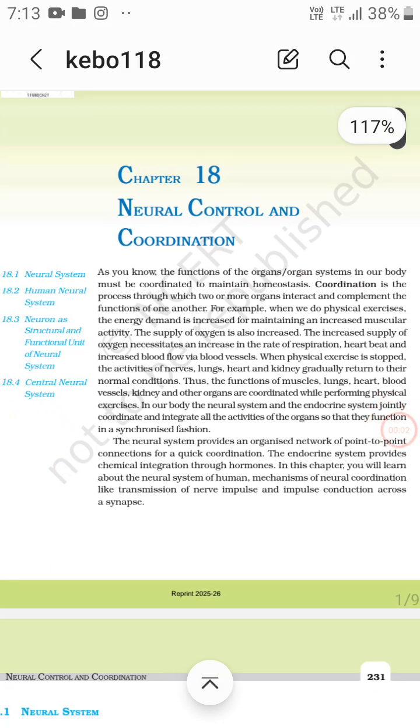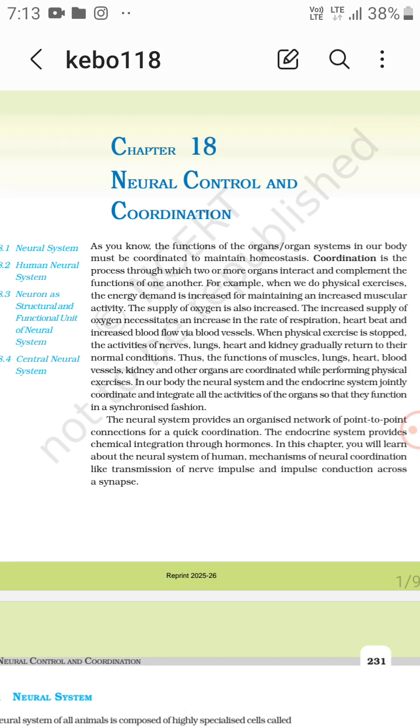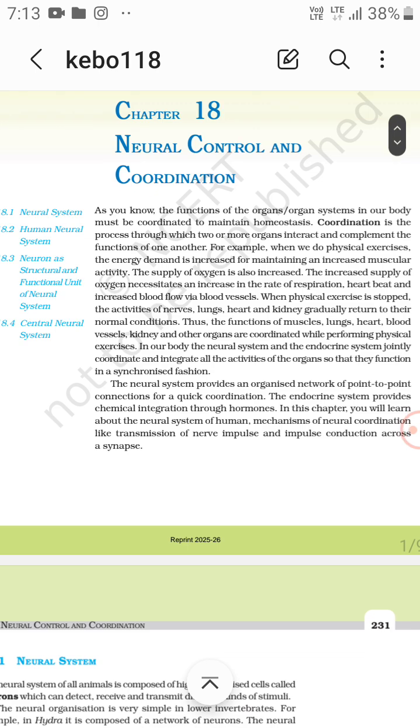Now, chapter 18, that is neural control and coordination. So we are going to study the neural system, the human neural system, then the neuron as the structural and functional unit of the neural system, then the central nervous system.